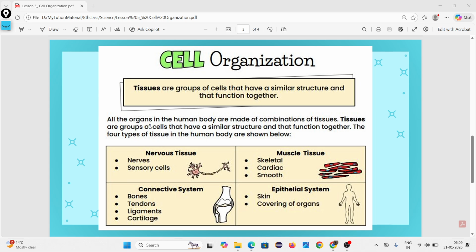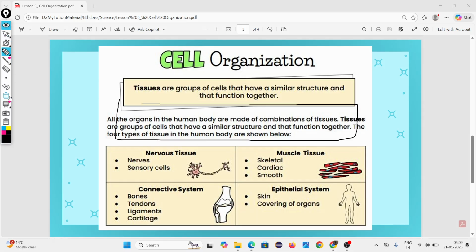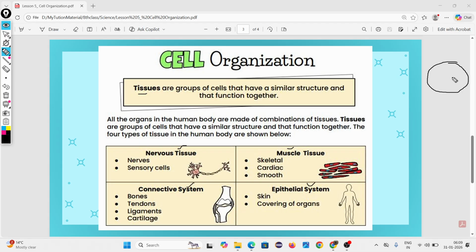What is this? Four types of tissue. Look, nervous tissue, muscle tissue, connective tissue, epithelial tissue. First, what is the meaning of tissue? Group of cells. Why are cells grouping together? To perform a specific function. Okay?